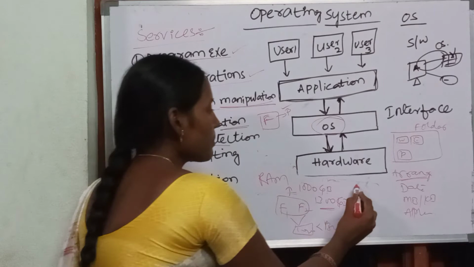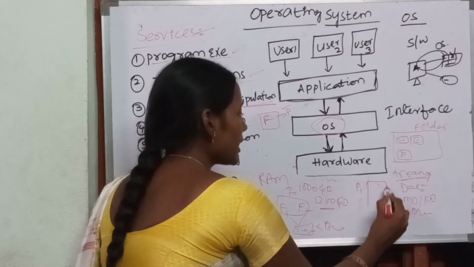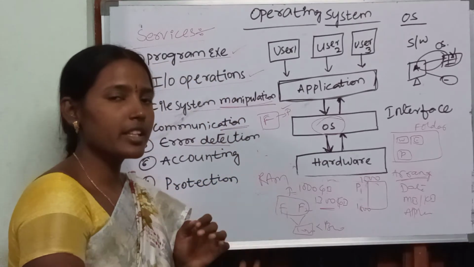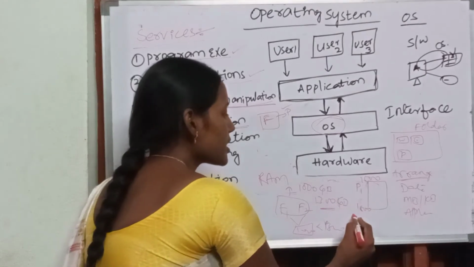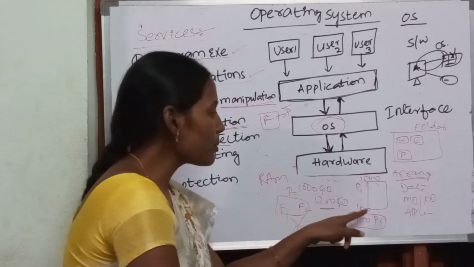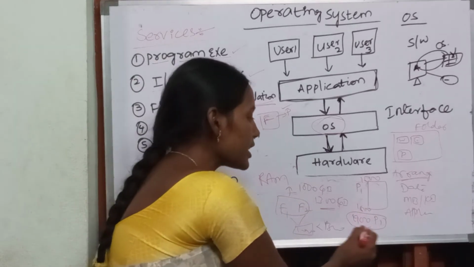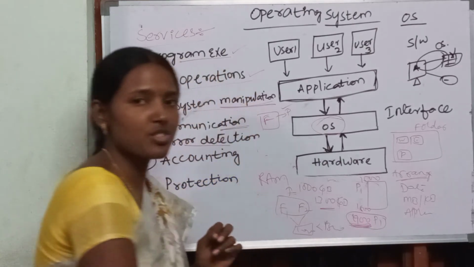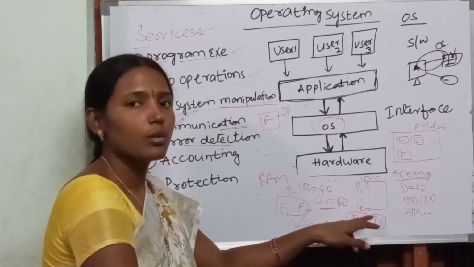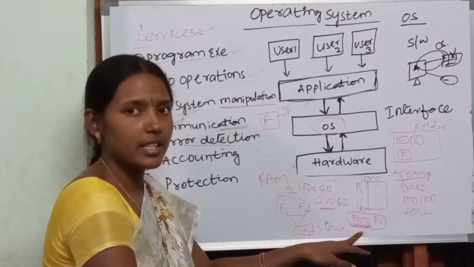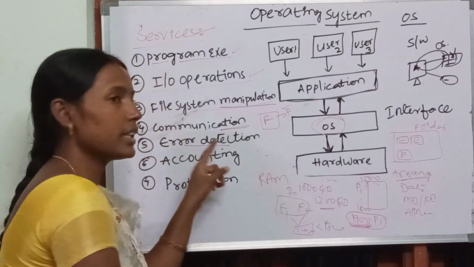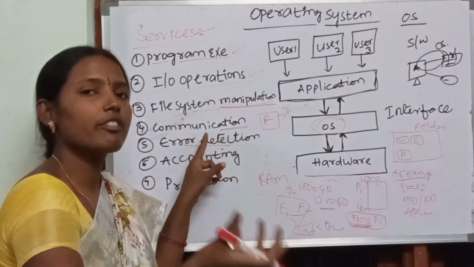One more example: consider a process P1, whose starting address is 1500 and last address is 1800. Now I give the instruction to the operating system that I want to execute instruction 1900 of process P1. What will it do? The limit of process P1 is up to 1800 only, but I am asking to execute 1900. So at that time it will give you the error message: you cannot access P1 at 1900. It will detect that error so that we can correct it. That is error detection. Detection is nothing but finding the error.